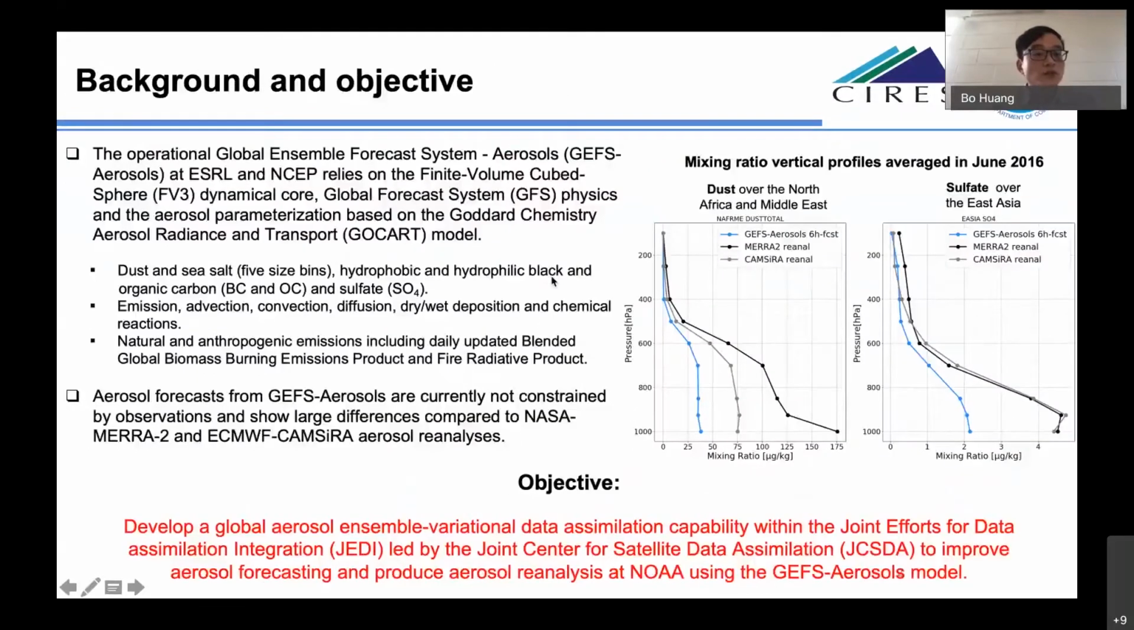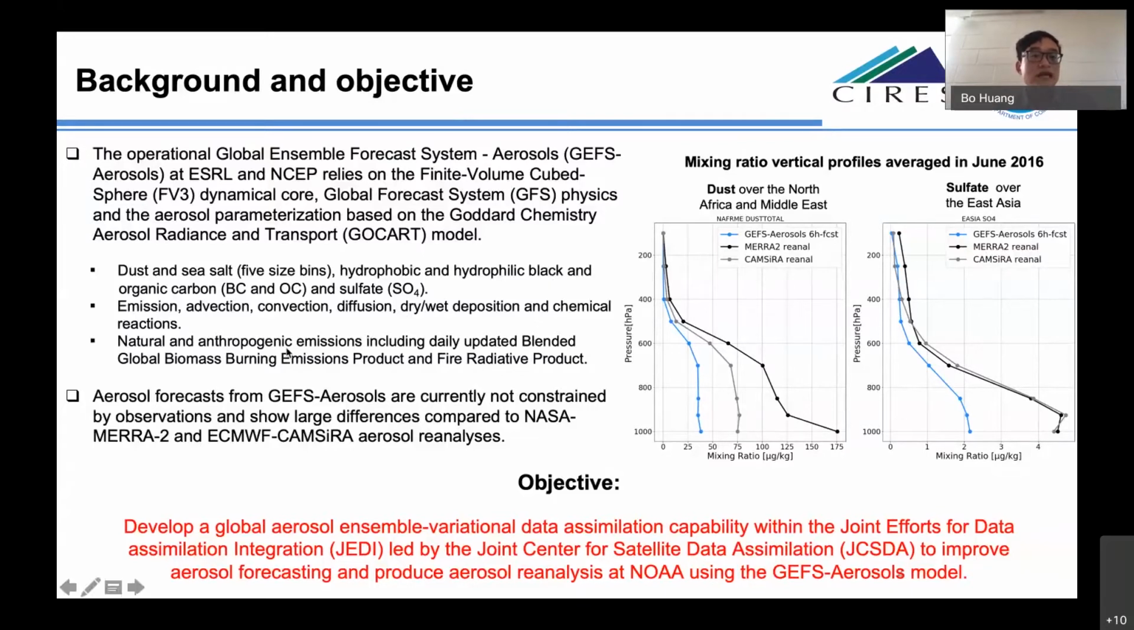Here's some background information. The Global Ensemble Forecast System Aerosols, GEFS-Aerosols, went operational for aerosol forecasting last September at ESRL and NCEP. This model relies on the FV3 dynamic core and GFS physics. The aerosol parameterization is based on the Goddard Chemistry Aerosol Radiation and Transport model.